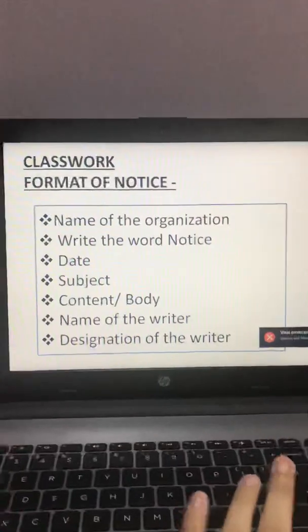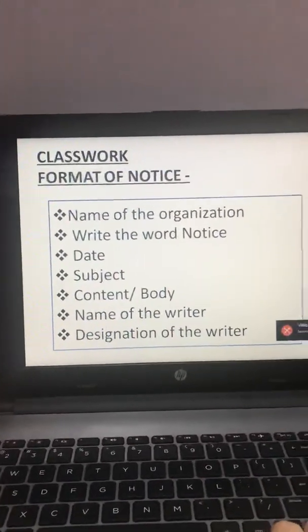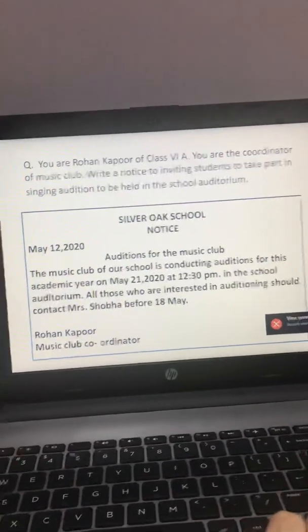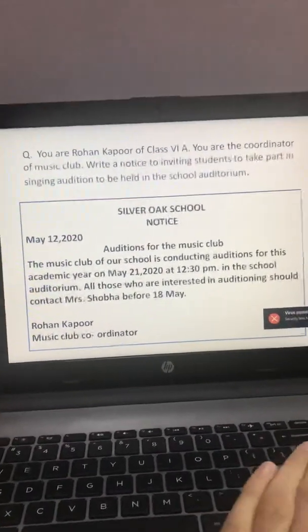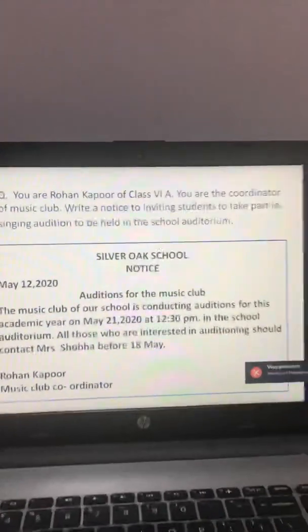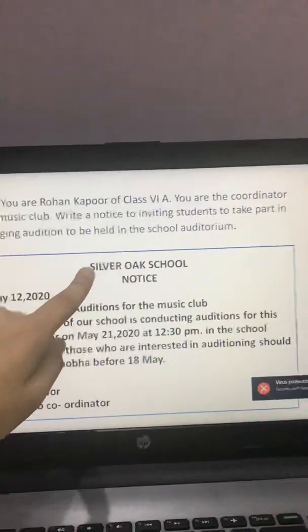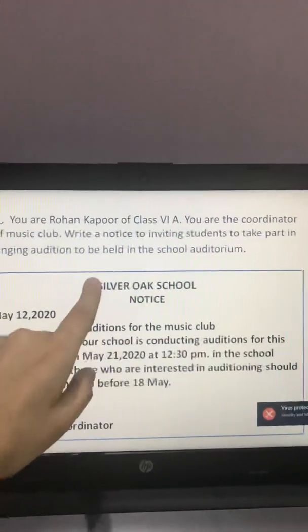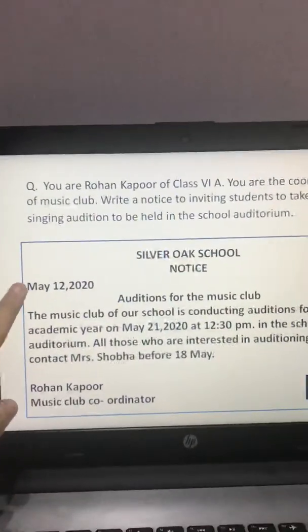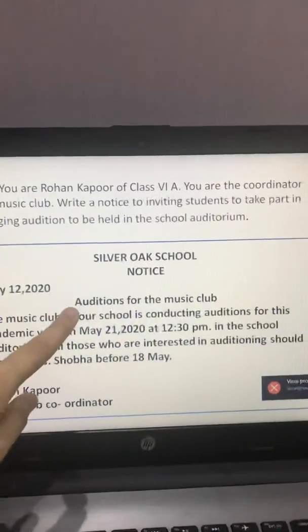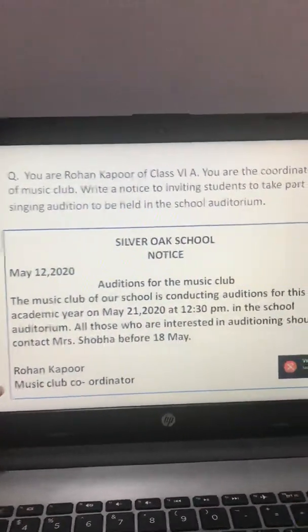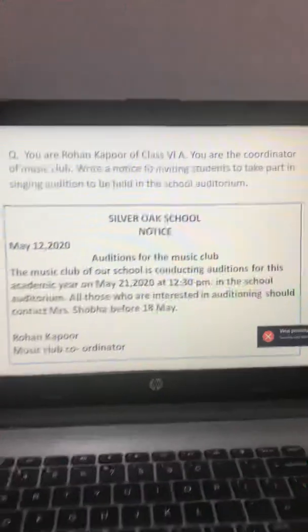Fine. So you have to write this format in your notebook, and you have to write this notice in your notebook. There is no need to write any other thing. You have to write just these two things in your notebook. As you can see, first of all I have written name of the organization in the middle, then notice is written in the middle. After that date is written at the left hand side, then subject is there, after that body is coming, at the end name is coming, and then designation of the writer.